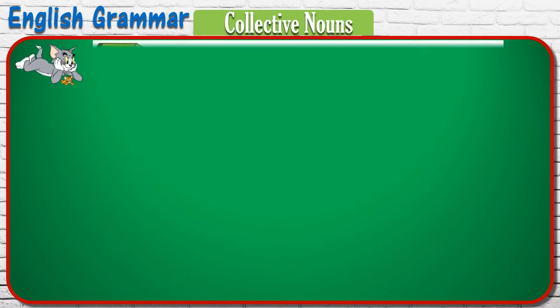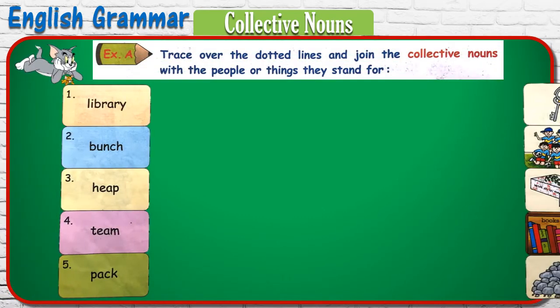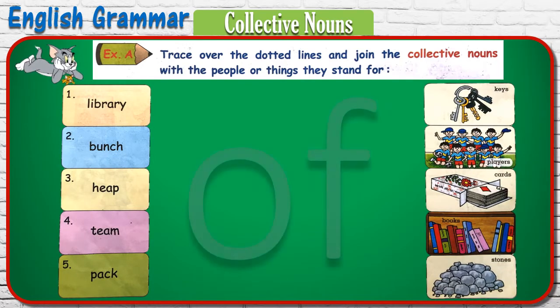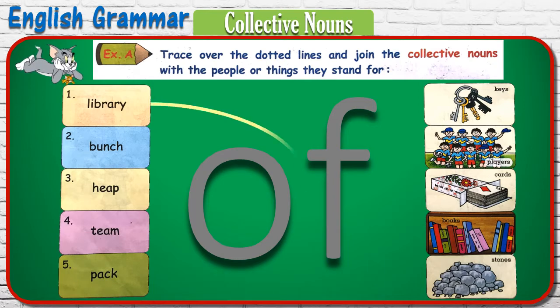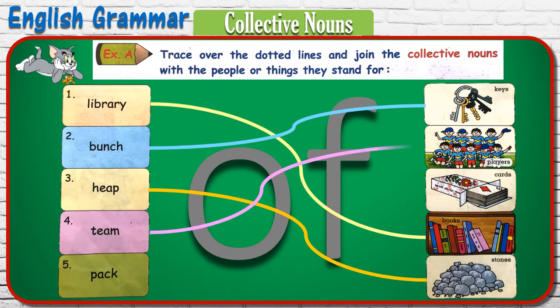Now let's learn the exercise. Trace over the dotted lines and join the collective nouns with the people or things they stand for. Number 1, a library of books, a bunch of keys, a heap of stones, a team of players, a pack of cards.